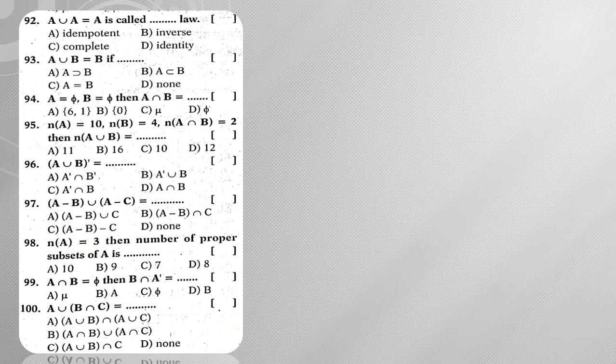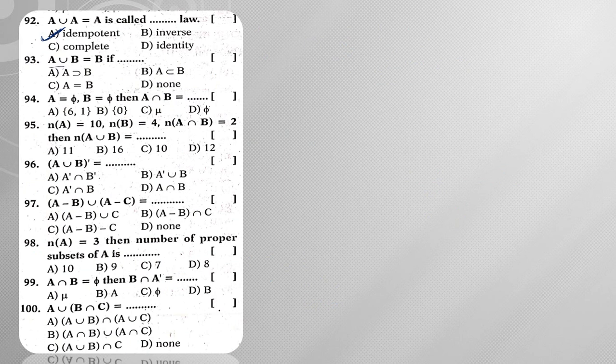Next, 92. So A union A is equal to A. It is the idempotent law. So whenever you have A union A is equal to A, it is called the idempotent law.